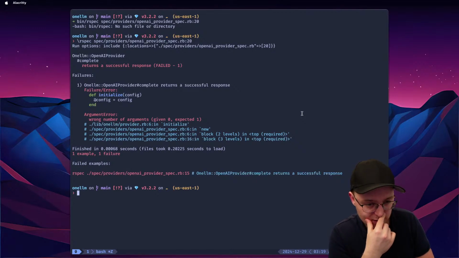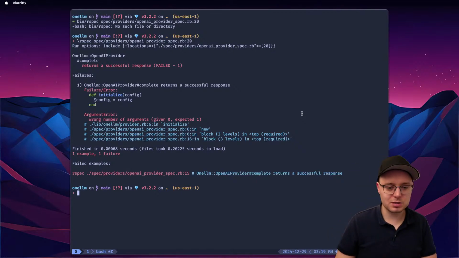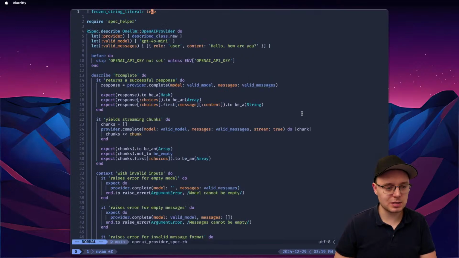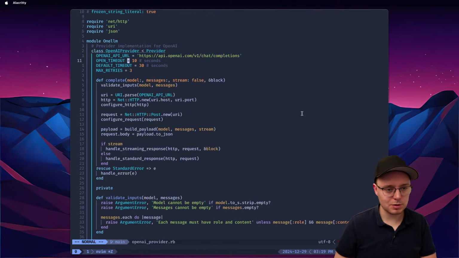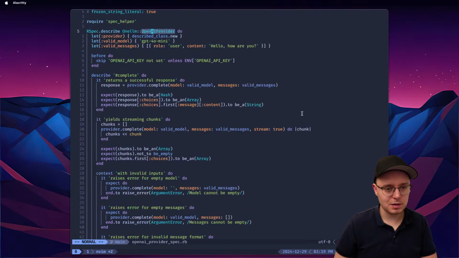So initialize config, and then what do we initialize it with in our test? Line 6. Yeah, it's not going to work. So we need config, right? Did I give it provider? I don't think I gave it provider. Yeah, so now we have LLM config. This is what we want. And then the model GPT-4o mini, this is what we're going to give it, and this should work.